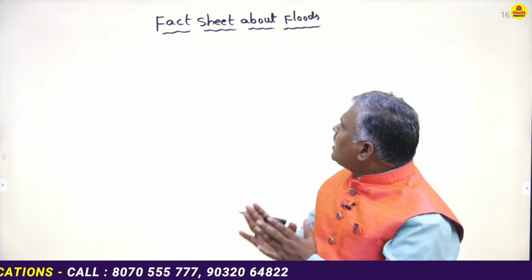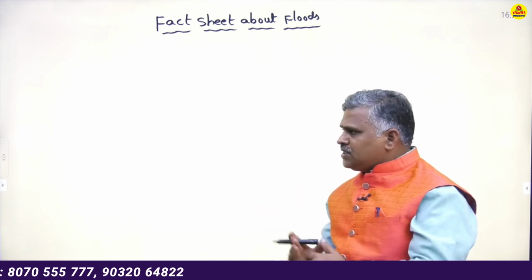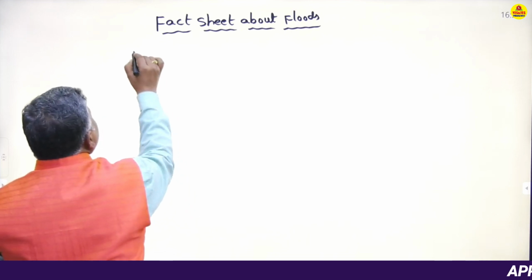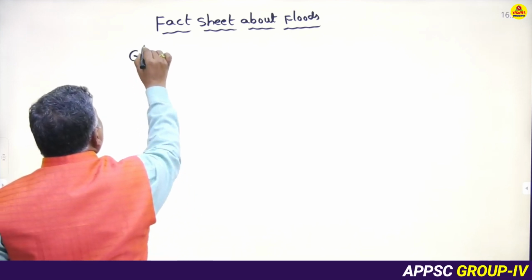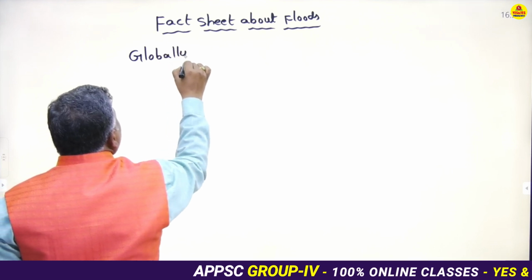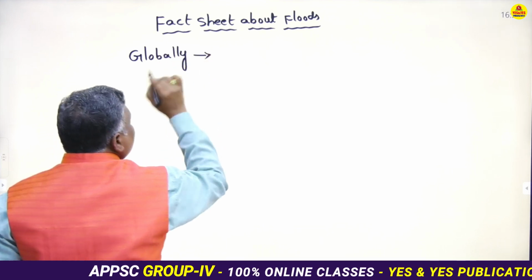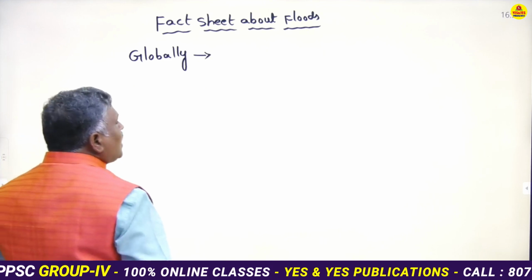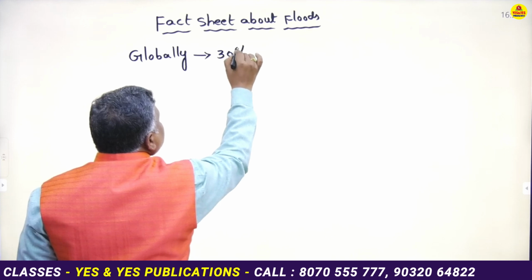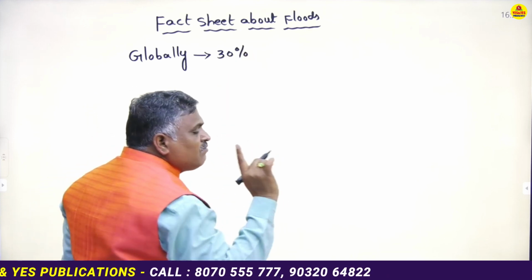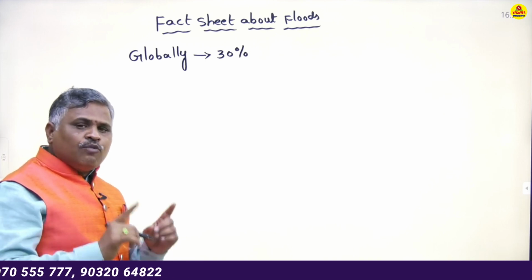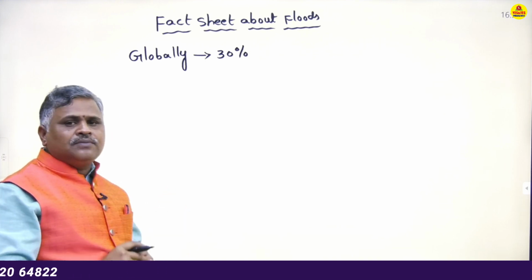Next, some important fact sheet about floods. Across the world or globally, how much land area is vulnerable to floods? 30% of land area is vulnerable to floods all over the world. Very, very important point. 30% of land area is vulnerable to floods globally.